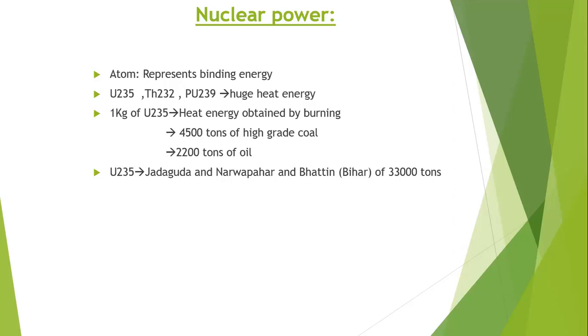This steam is allowed to flow forcefully over our turbines, which are called turbo generators, and when it does, electricity is developed automatically.